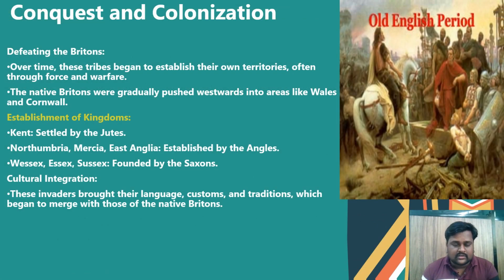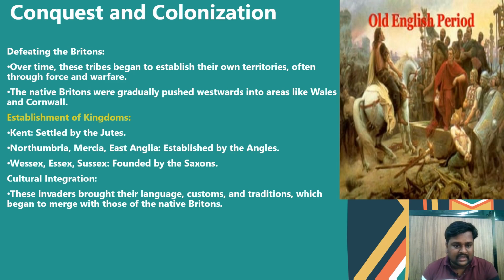Now let's see about conquest and colonization, how they conquered and colonized Britain. Displacing the Britons over time, these tribes began to establish their own territories, often through force and warfare. The native Britons were gradually pushed westwards into areas like Wales and Cornwall.